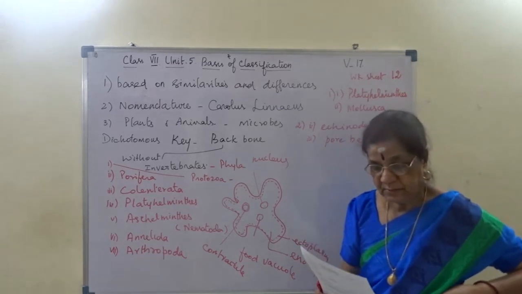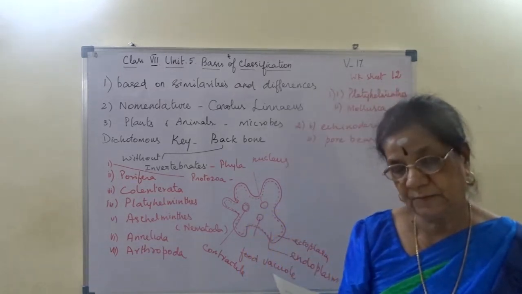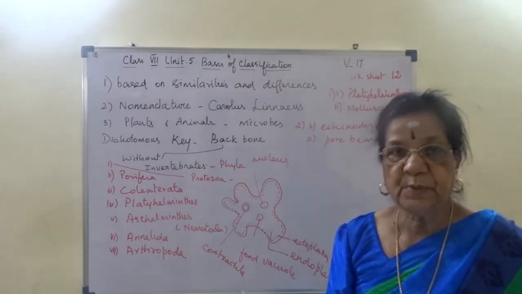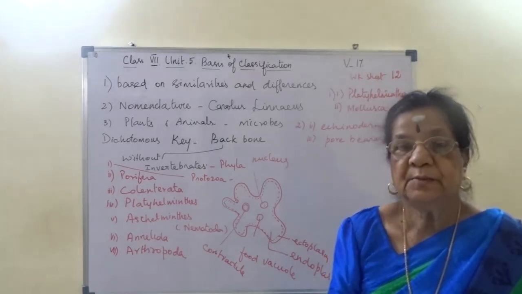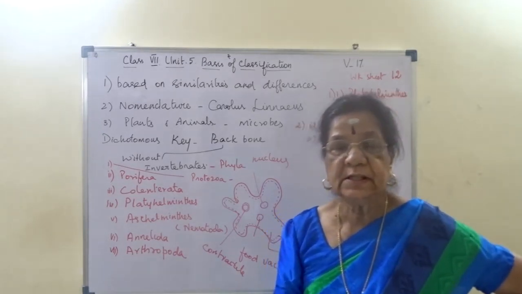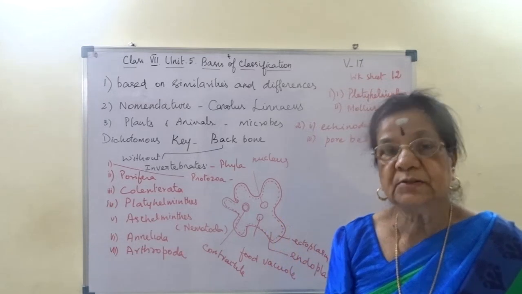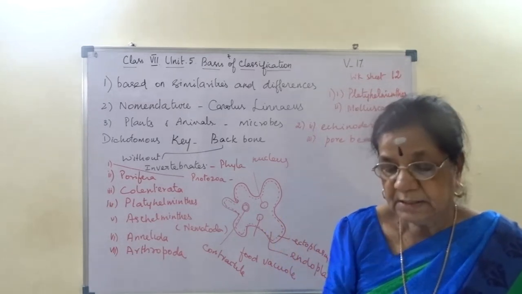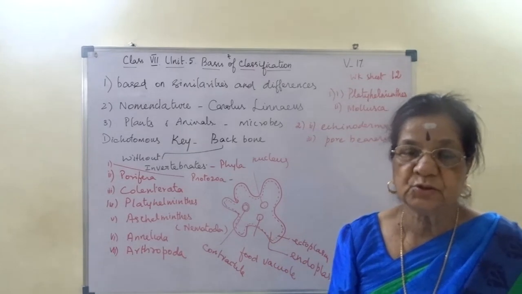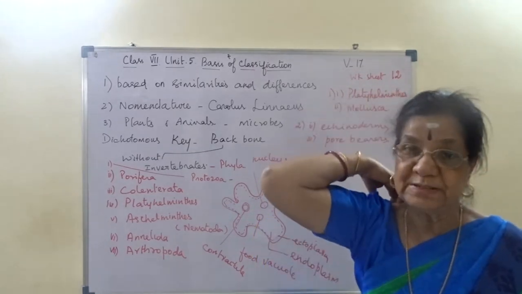Question number 3: write down the features of phylum Coelenterata. Multicellular organism, diploblastic. Diploblastic means the presence of ectoderm and endoderm with non-cellular mesoglea in between. Then sessile or free swimming: polyp and medusa, as we said, showing dimorphism, polymorphism.